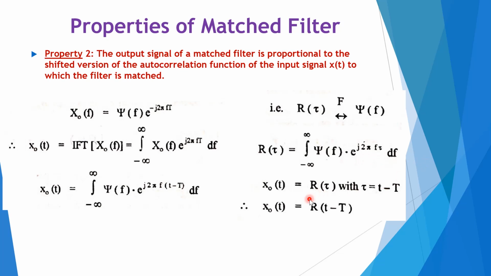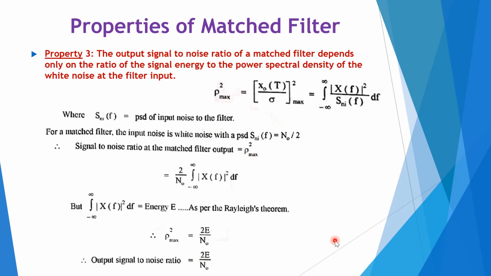Comparing the equations, we conclude that XO of t is equal to the first term. You can consider this as R of tau, with tau equal to t minus tau. XO of t is nothing but R of t minus tau. So it is proved that the output signal of match filter is proportional to shifted version of the autocorrelation function of the input signal x of t to which the filter is matched.